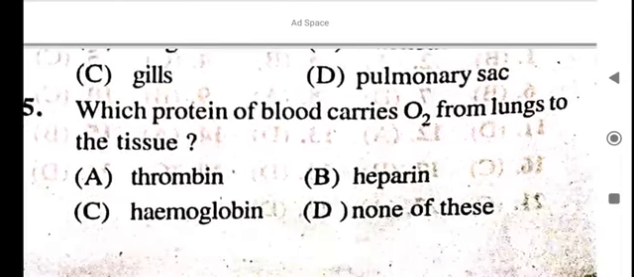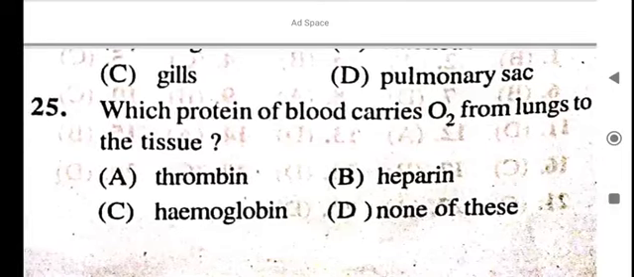Next question. Which protein of blood carries O2 from lungs to the tissues? Thrombin, heparin, hemoglobin, none of these. Hemoglobin. Hemoglobin is the protein of blood that carries O2 from lungs to the tissues.